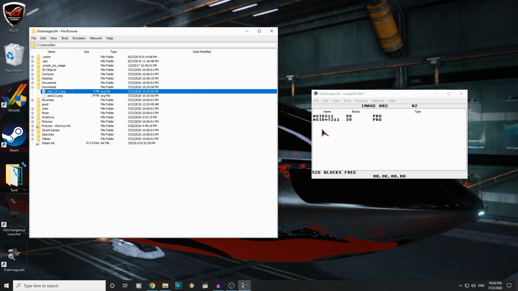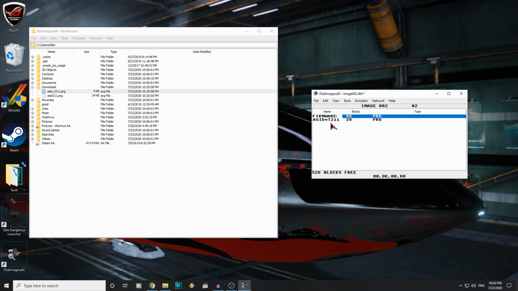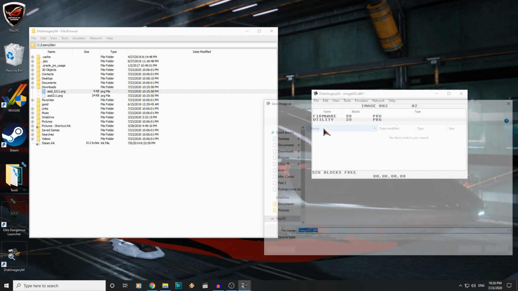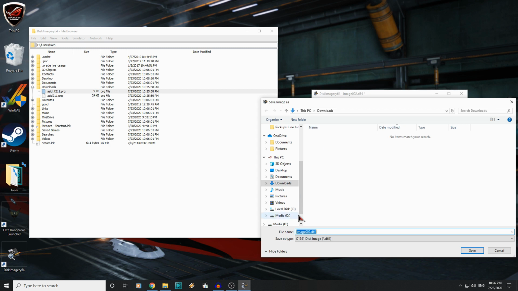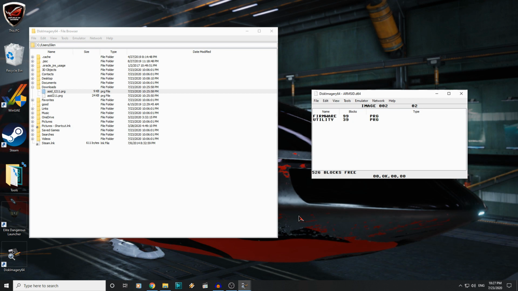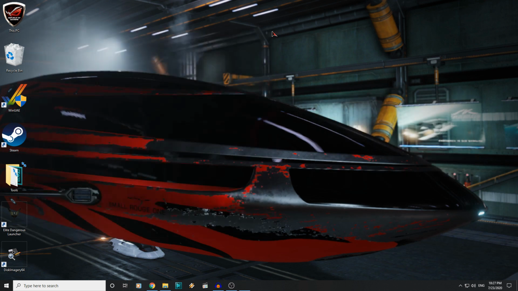And because I'll forget what is what, let's just rename that to firmware, and rename that one utility. And we'll save it as ARMSID. Right, I'll copy that onto the SD card, and let's see if we can update the firmware.